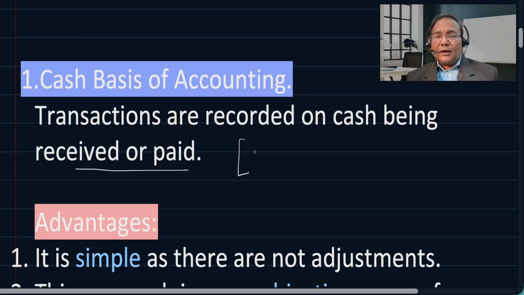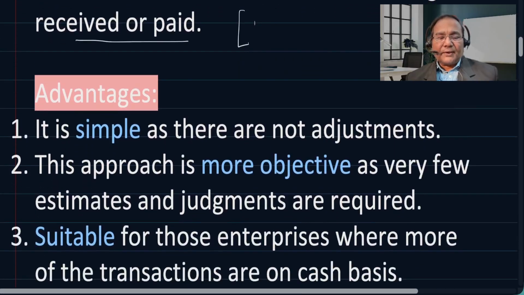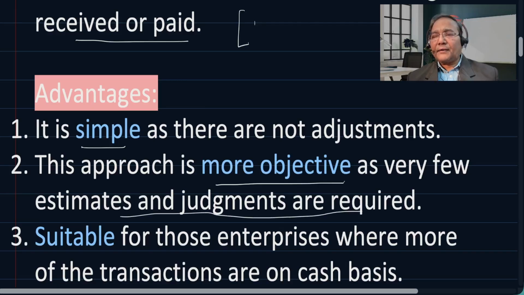All right. Now, what are the advantages? We have already seen in our example, the furniture example. Advantages, it is simple because it does not take into consideration the adjustments related to outstanding transactions. Then this approach is more objective as very few estimates and judgments are required.